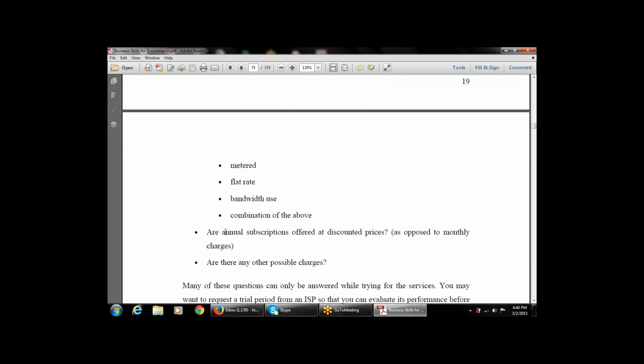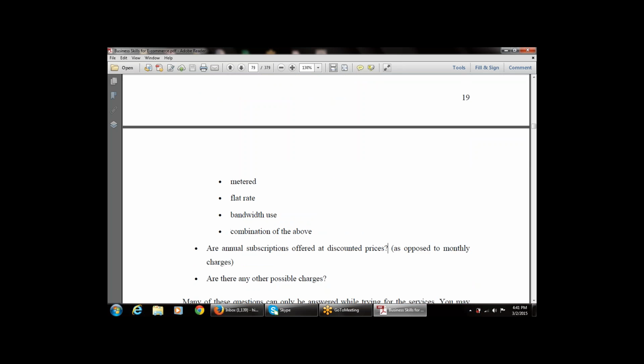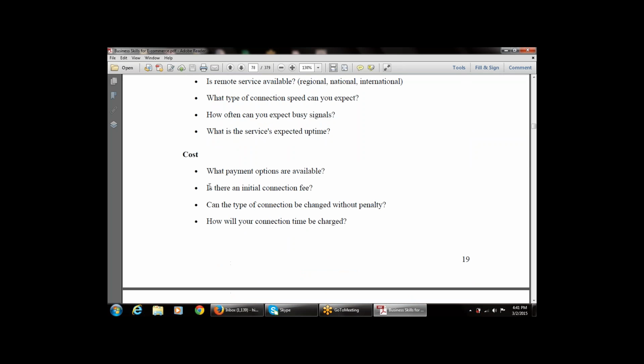Then the next question is, are annual subscriptions offered at discounted prices as opposed to the monthly charges? Are there any other possible charges? That is, are there any other possible charges also available for the cost?